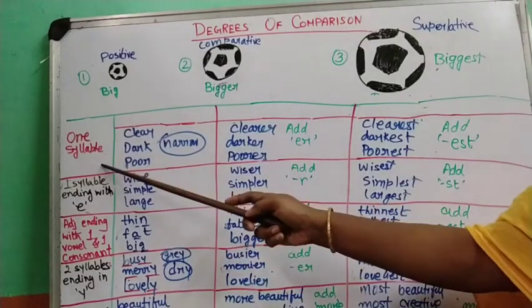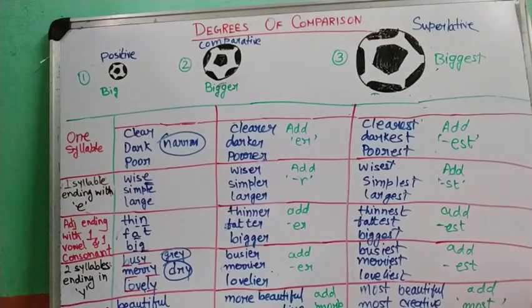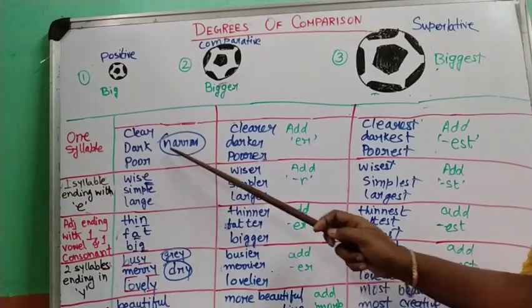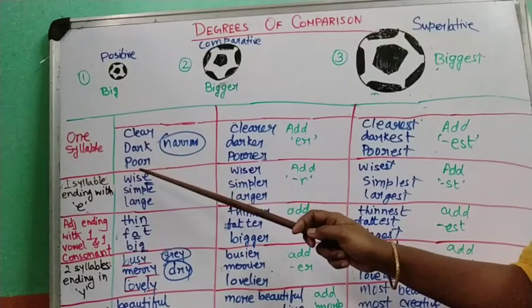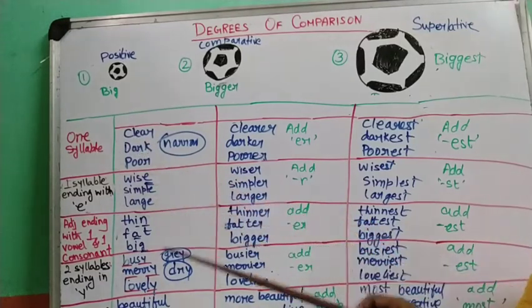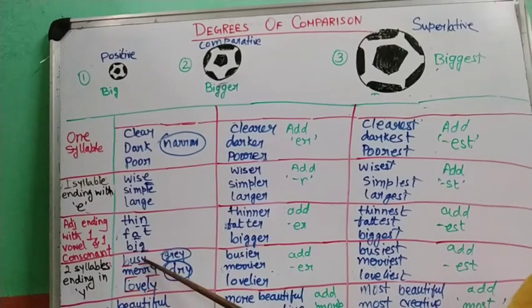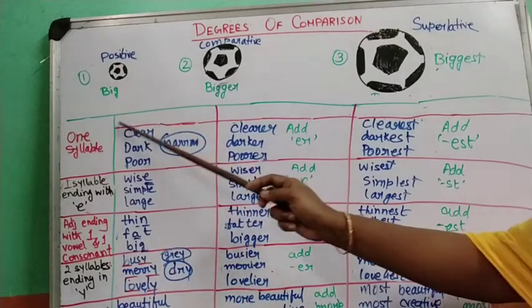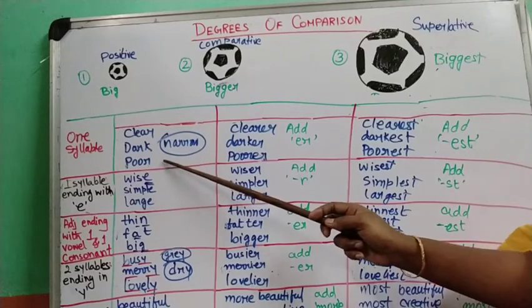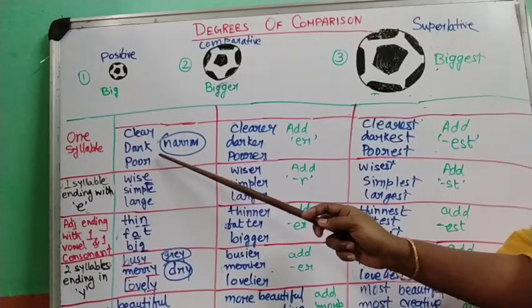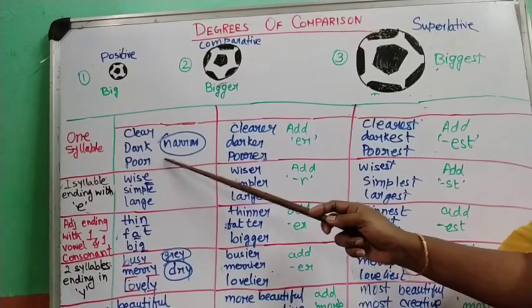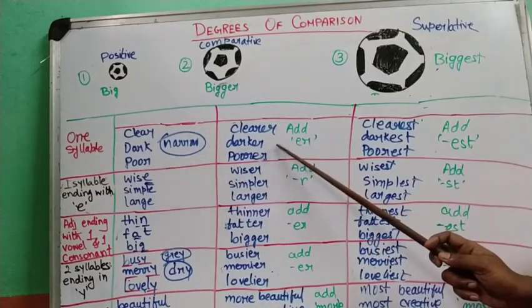Now see, if it is a one syllable word, one syllable means you cannot break the word into two. Clear, dark, poor. Two syllables means that when there are two parts: busy, merry, lovely, jolly. When there are two parts, that means the word has two syllables. So if I am dealing with words with one syllable, which you cannot further break into two, then how would I form the comparative?